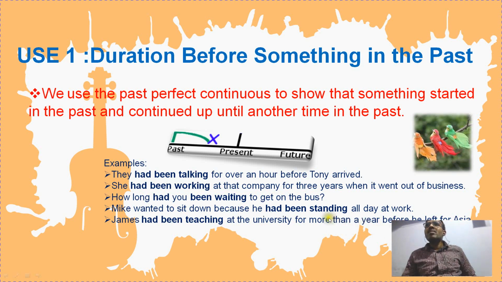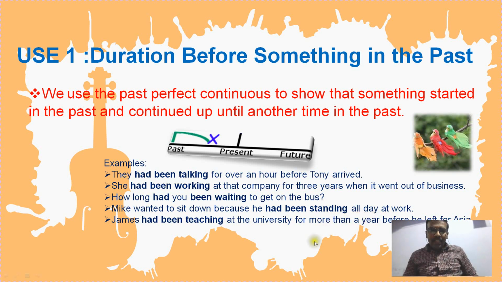In present perfect continuous tense, the actions will continue up to the present itself, but in the case of past perfect continuous tense, it will get ended. Both of the actions will get ended in the past. So this statement has given two actions that had been completed in the past.